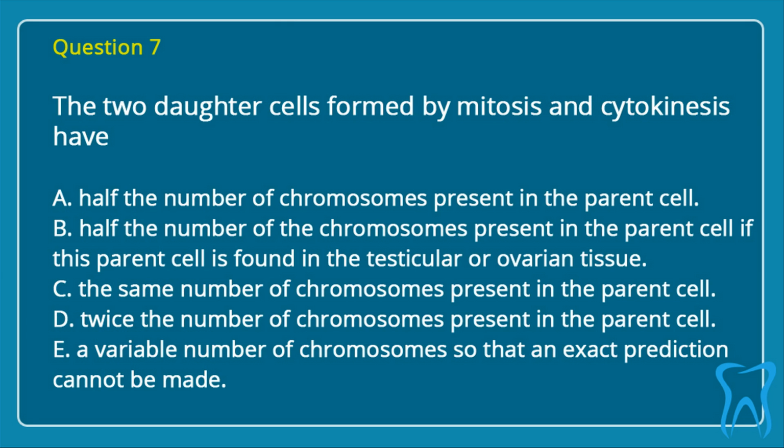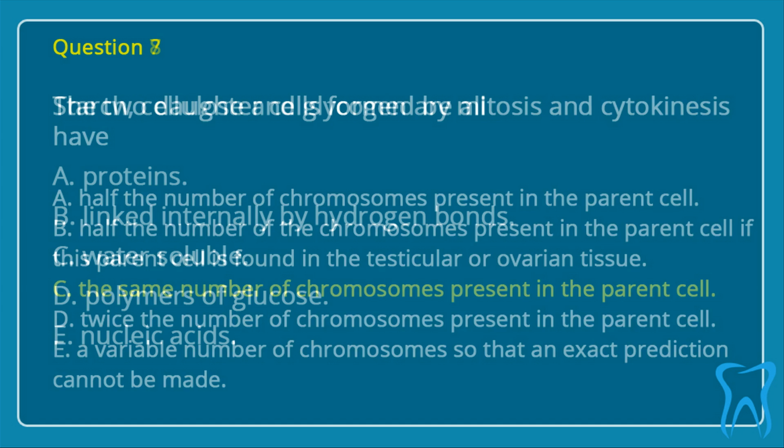Question 7. The two daughter cells formed by mitosis and cytokinesis have: A. Half the number of chromosomes present in the parent cell. B. Half the number of chromosomes present in the parent cell if this parent cell is found in the testicular or ovarian tissue. C. The same number of chromosomes present in the parent cell. D. Twice the number of chromosomes present in the parent cell. E. A variable number of chromosomes so that an exact prediction cannot be made. Correct answer is C. The same number of chromosomes present in the parent cell.